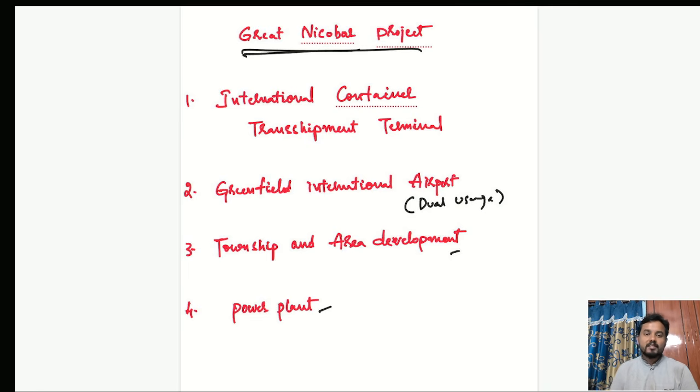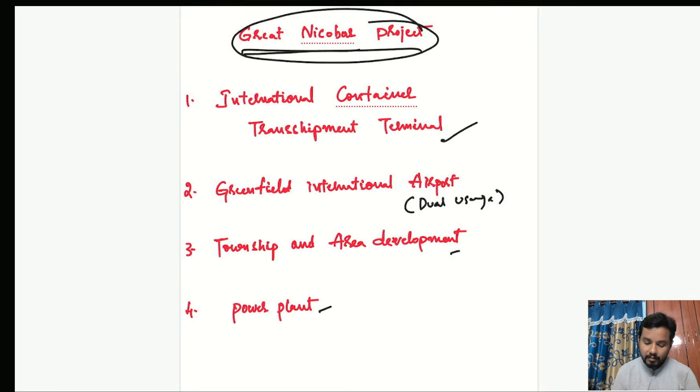Today we are going to discuss a very important and interesting topic called the Great Nicobar Project. Now, what is this Great Nicobar Project? It is a comprehensive project which consists of an international container transshipment terminal, constructing a greenfield international airport, development of a township and an area, and power plants. So these four are the major components of the Great Nicobar project.